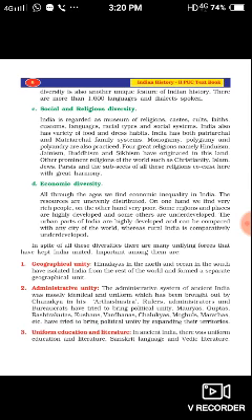The fifth important unifying force of India is recent changes.